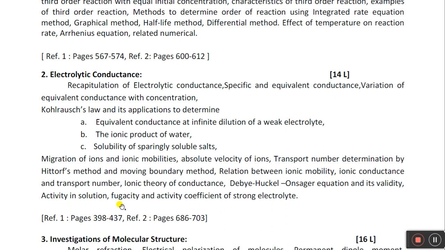So fugacity is this concept about the activity, extension, activity coefficient for the strong electrolyte. Strong means the electrolyte which gets dissociated completely. What is meant by electrolyte? The solution which conducts electricity. The solution which conducts the electricity is called an electrolyte.